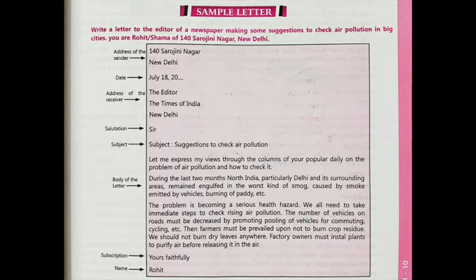So first of all, assume the problem in your mind, then make a few points and then start writing the body of the letter.